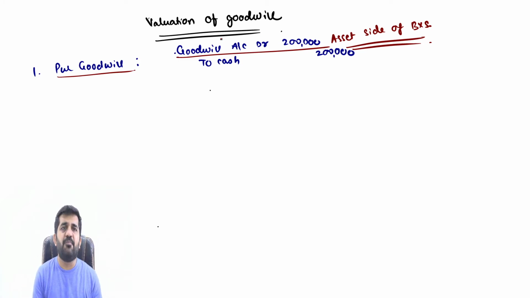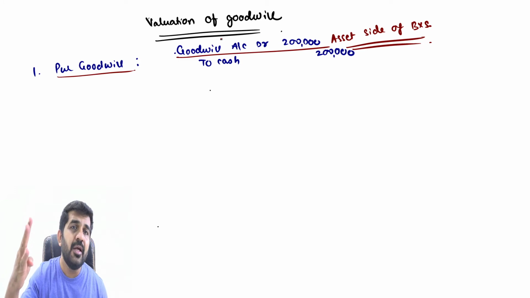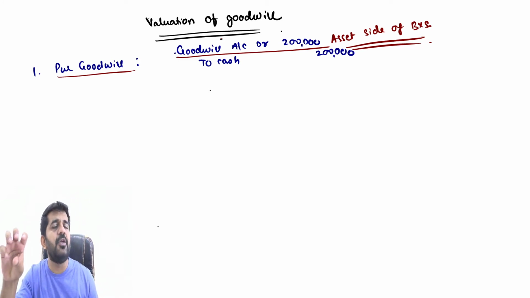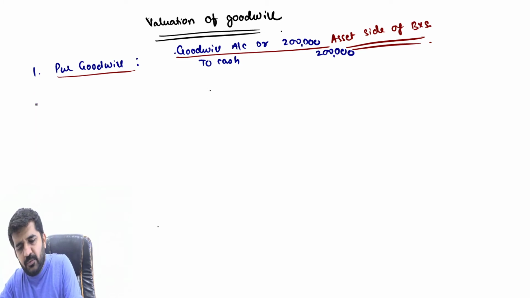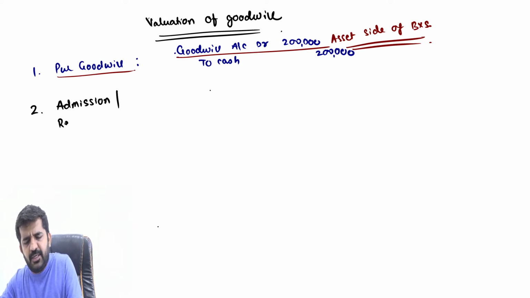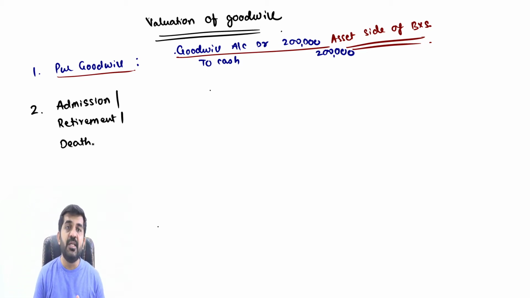Another reason: in a partnership firm, normally the goodwill is valued at the time of admission, retirement, death or dissolution. At that point of time, goodwill is valued. We are going to write down: at the time of admission, at the time of retirement, at the time of death of the partner, goodwill is valued.